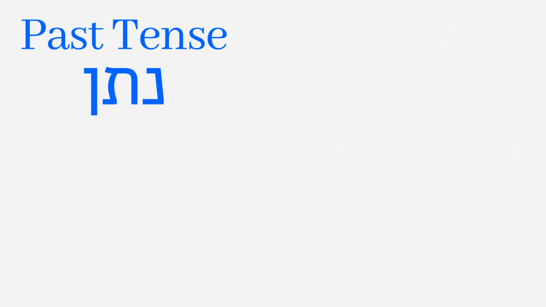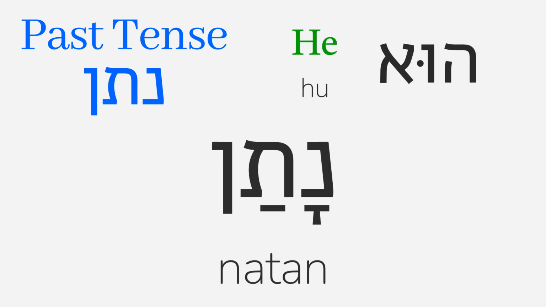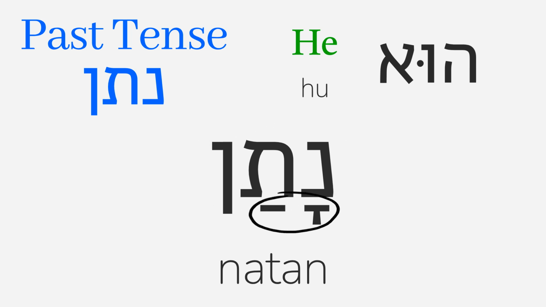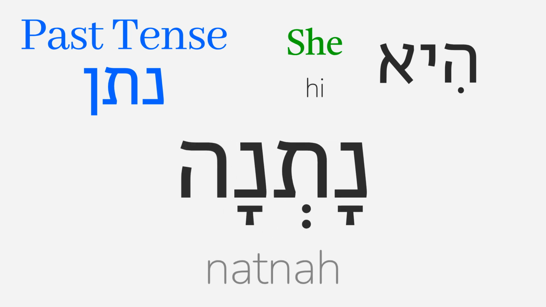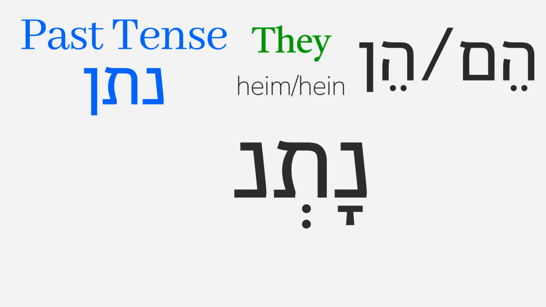The past tense of this root also has some irregular forms that could not be predicted based only on the letters of the root. The hu form is regular, natan, he gave, which has the three letters of the root with a kamats and patach. The hi form is also regular. It shortens the second vowel, the patach, to a shva and adds a, natna. She gave. The hem and hen form is also regular. It also shortens the second vowel and adds u to make natnu. They gave.